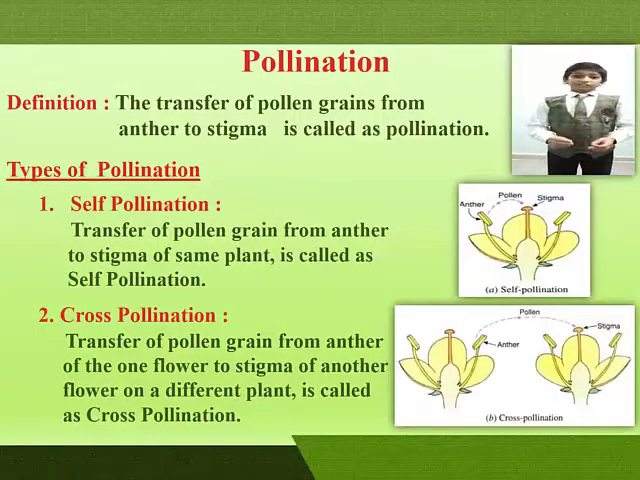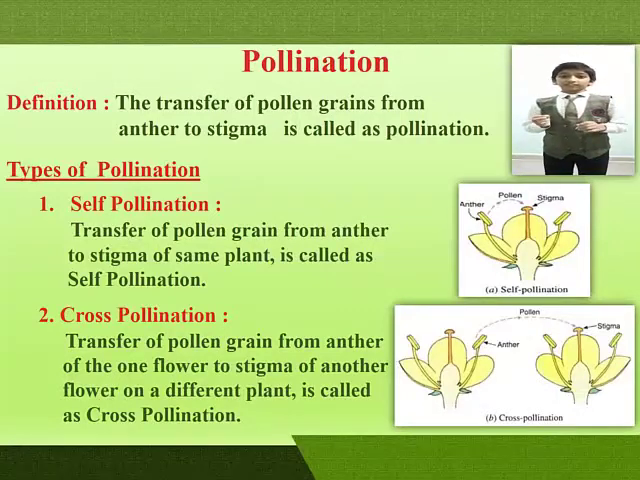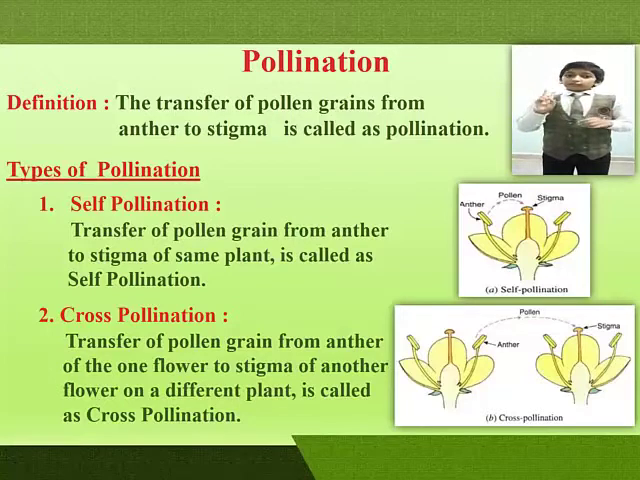Pollination. Pollination is the transfer of pollen grains from anther to stigma. There are two types of pollination. First, self-pollination and second, cross-pollination.